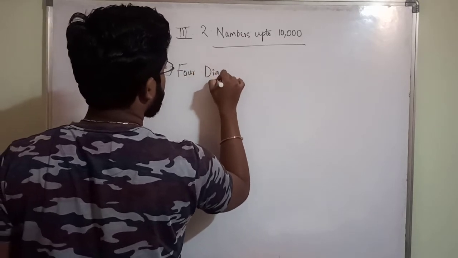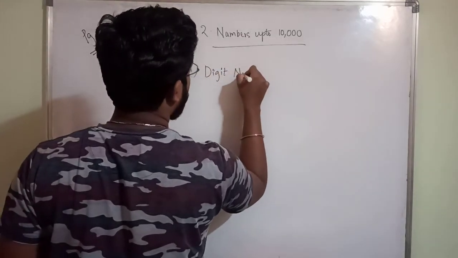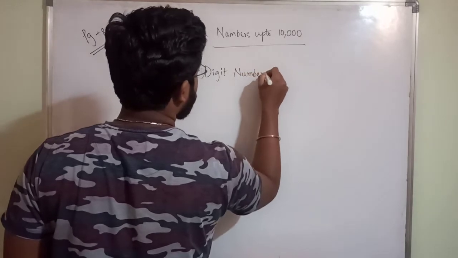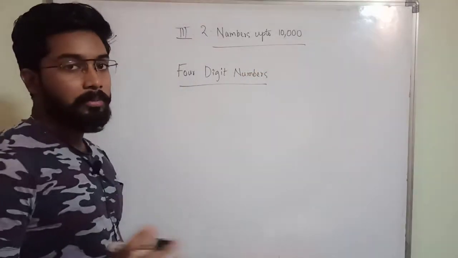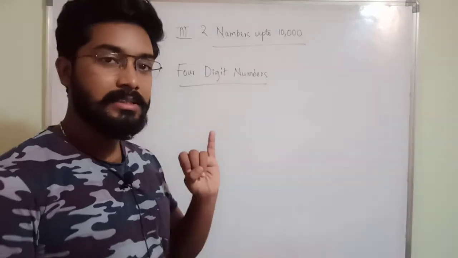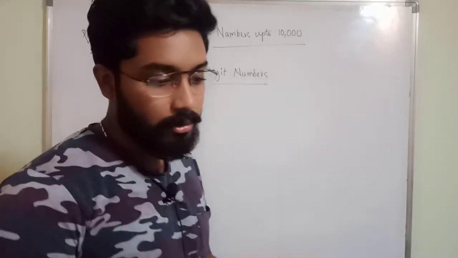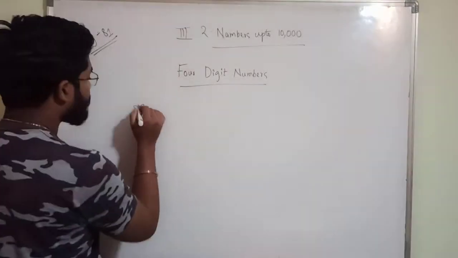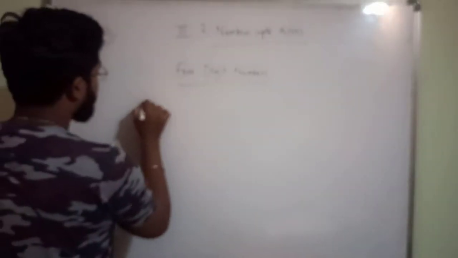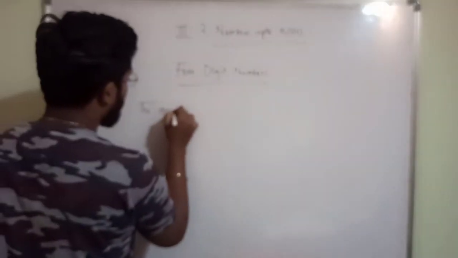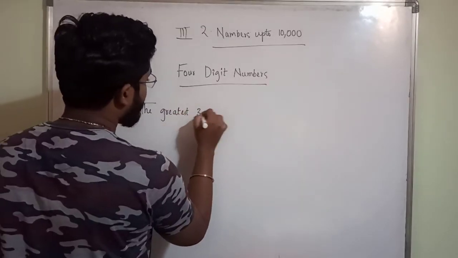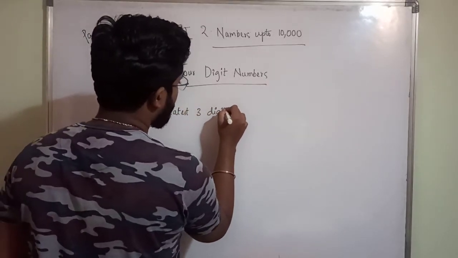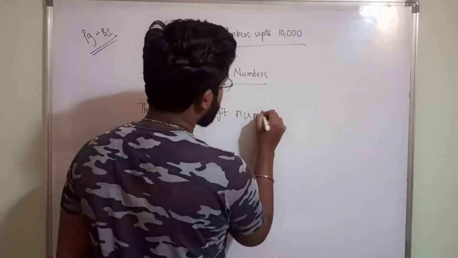4-digit numbers means up to thousands: you will get ones, tens, hundreds, thousands. We have already known that the greatest 3-digit number, we have already discussed, no?